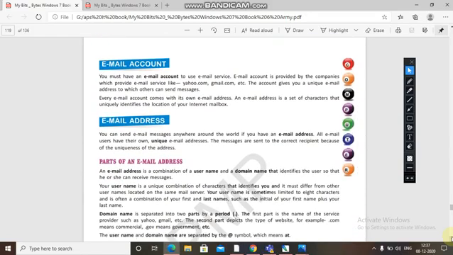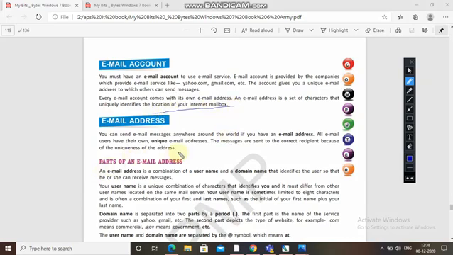Now email account. You must have an email account to use the email service. An email account is provided by companies which provide email service, like Yahoo, Gmail, and the account gives you a unique email address to which others can send messages. These are all things we have discussed also. Every email account comes with its own email address, and an email address is a set of characters that uniquely identifies the location of your internet mailbox. So this is the email account.